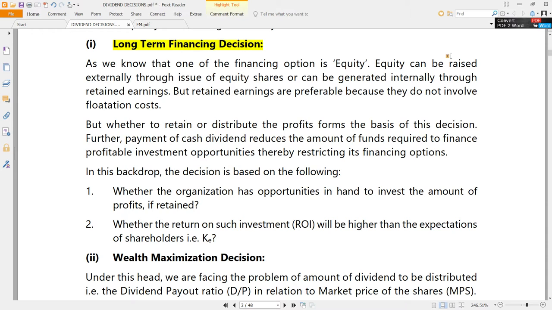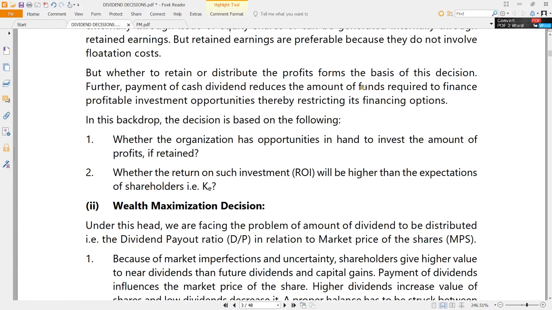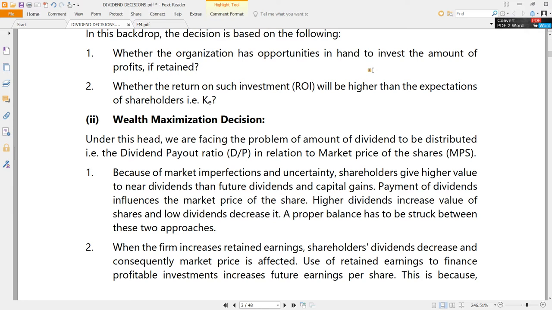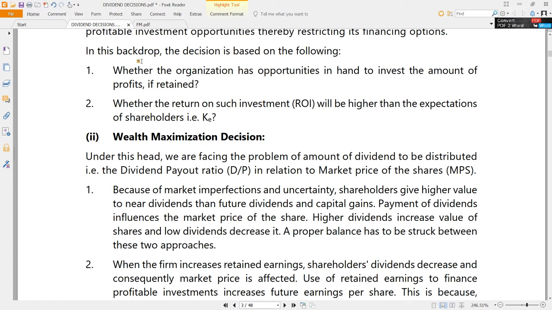So if the organization suddenly requires some finance, it has to go outside and again borrow it separately and again raise it separately. So dividend decision need not be taken completely separate from the financing decision. It is also a part of a long-term financing decision. That depends upon whether the organization has opportunities in hand to invest the amount of the profits if retained. Okay, if the organization decides to retain, what will it do with that? If it has sufficient investment opportunities, definitely it is better to retain. If not, better to distribute dividend.